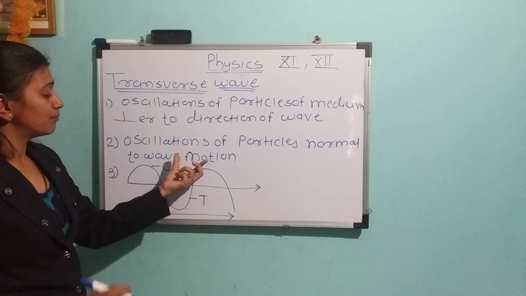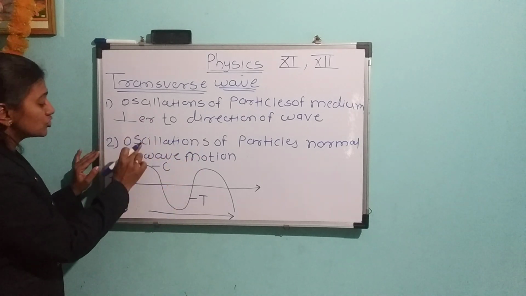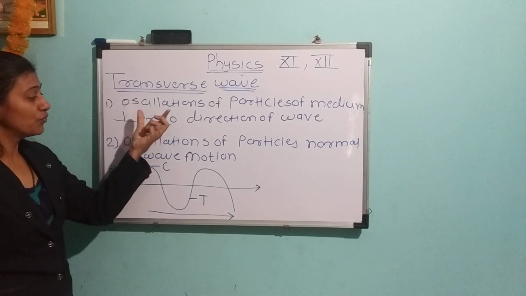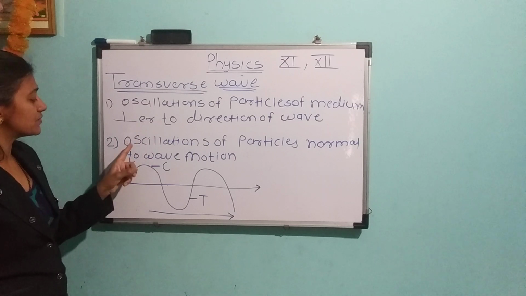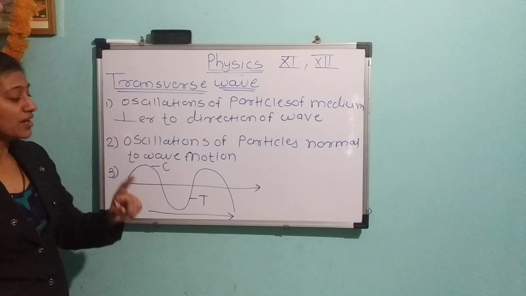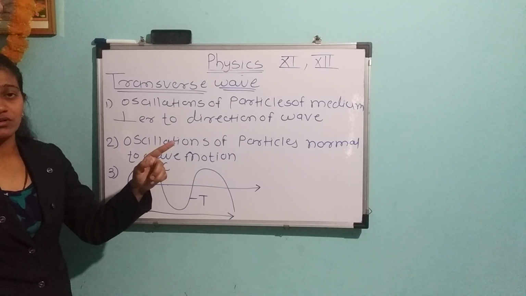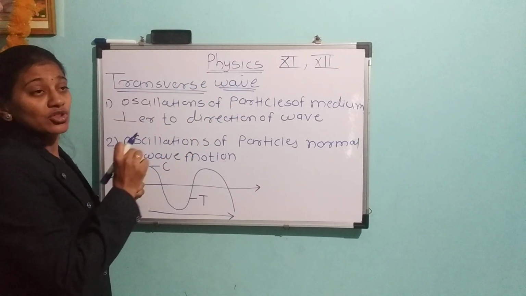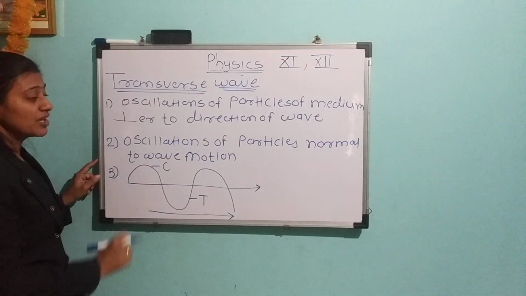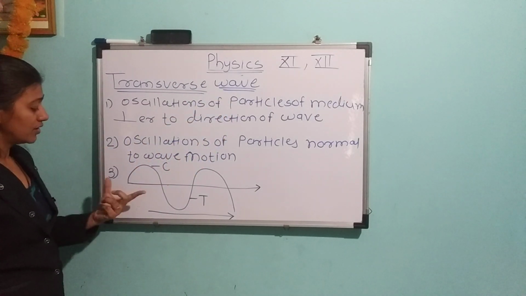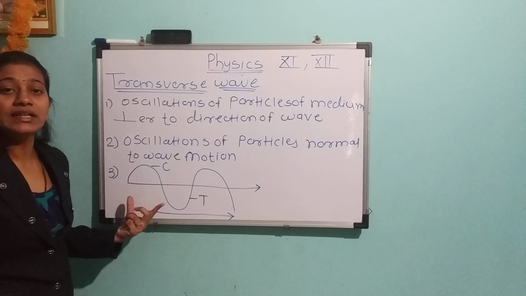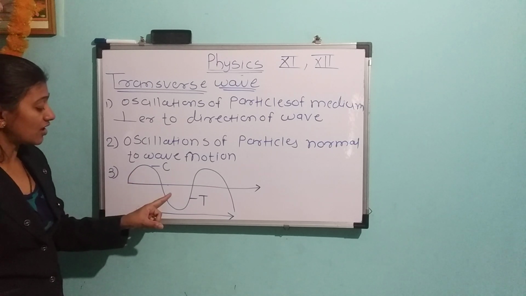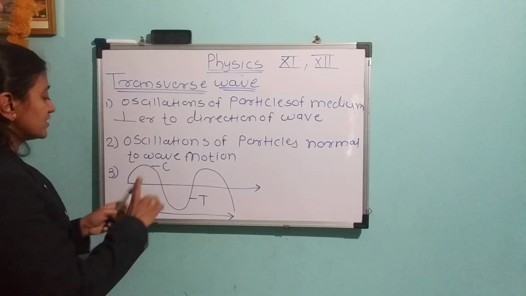The wording of the second is a little different, but we should know this also for conceptual-level questions in JEE and NEET: the oscillation of particles of the medium is normal to the wave motion, that is, perpendicular to the direction in which the wave moves. Third, the wave travels in the medium such that we get alternately crest, trough, crest, trough.